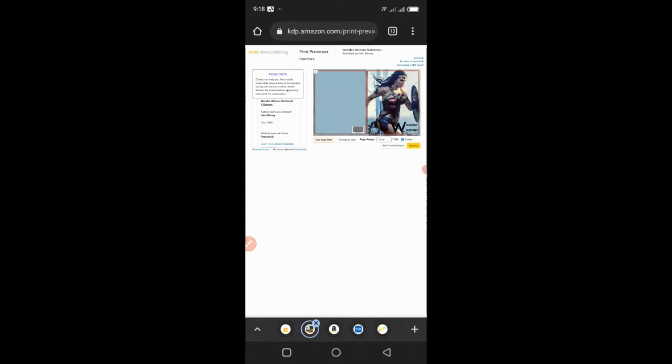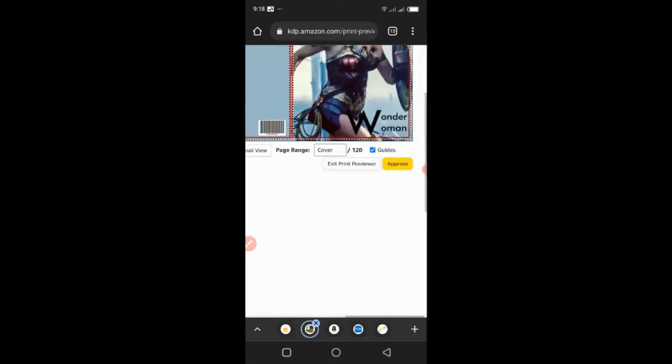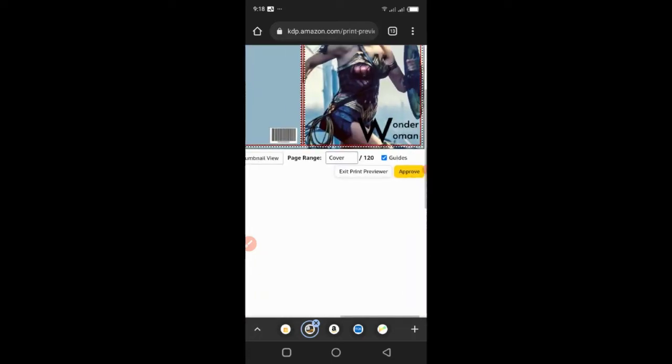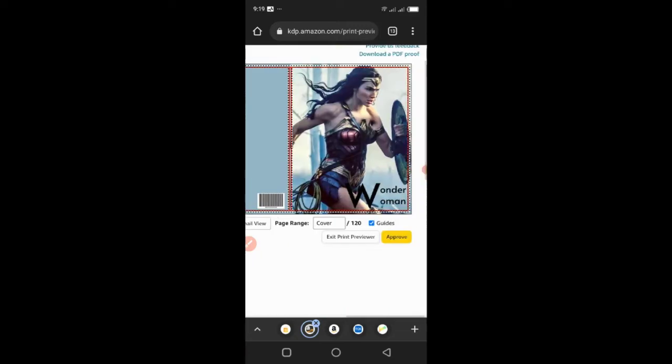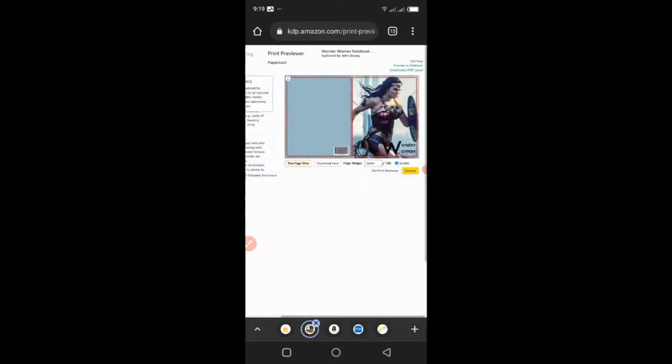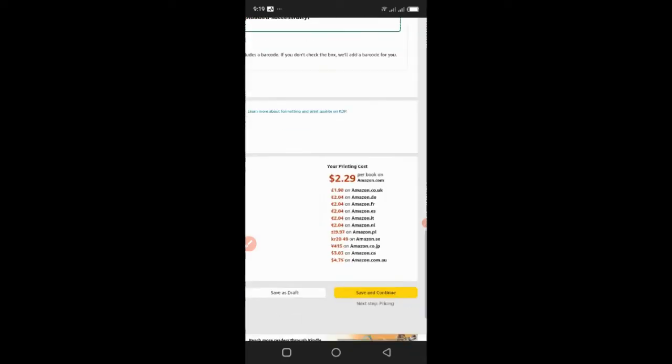So this is when you launch the previewer. If there are issues, you will see the issues around here, but if there are no issues, this approve button will be active. So you can see the number of pages that we have, 120. You can see that this is the cover page, and this is very simple. You'll be amazed at how many people will want to buy this. And then we'll click on approve. Once you click on approve, it's going to get done with the cover page, and then we can proceed to the next one, which is pricing. So we just click save and continue.